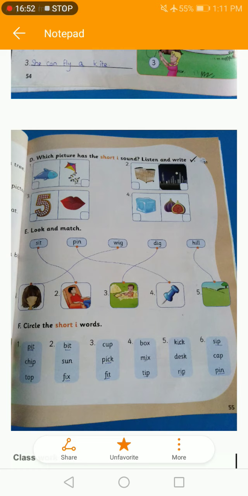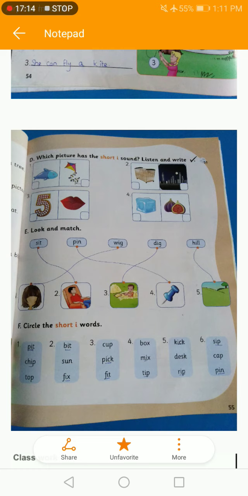Bit, sun and fix. Here bit and fix have the short I sound. So you have to circle bit and fix. Then we have cup, pick and fit in the third table. So you have to circle pick and fit which have the short I sound.